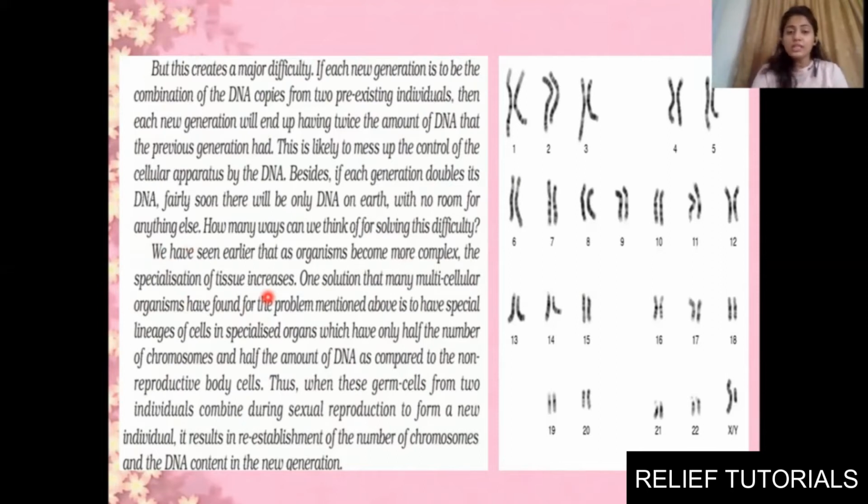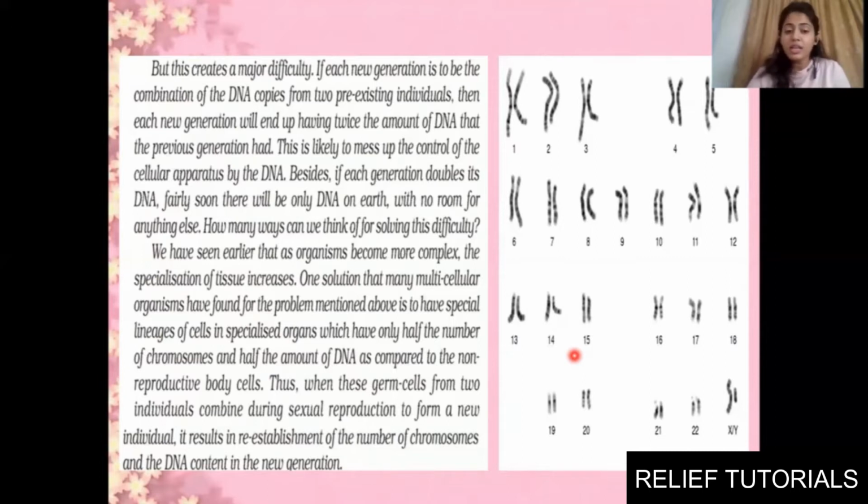So one solution that many multicellular organisms have found for the problem mentioned above, the one which we discussed, is to have special lineages of cells in specialized organs which have only half the number of chromosomes and half the amount of DNA as compared to the non-reproductive body cells.